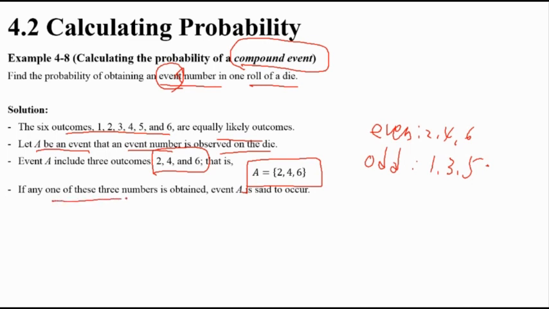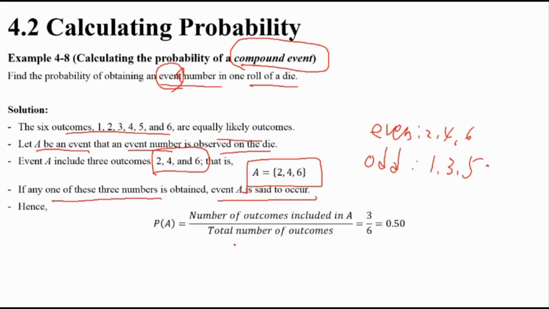So one of these numbers obtains event A occurring. So how can you find it? A is an even number, right? So the number of favorable outcomes, the number of outcomes that include A. So how many here? 3. And the total number is 6. Okay, I think it's not hard, right? You've got a kind of common sense there. Alright, next one.